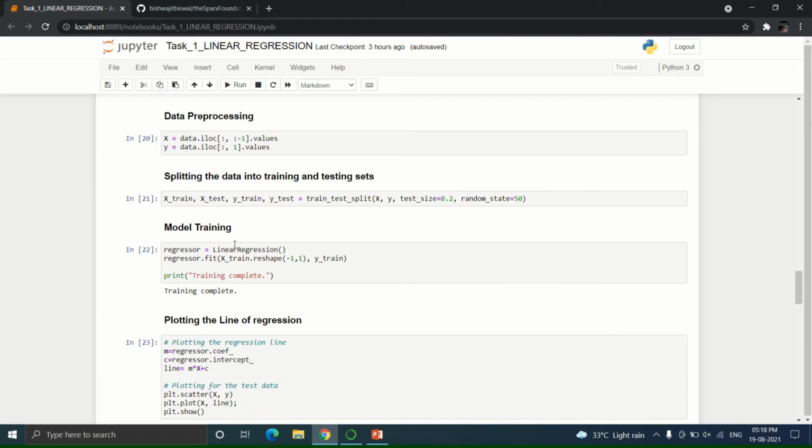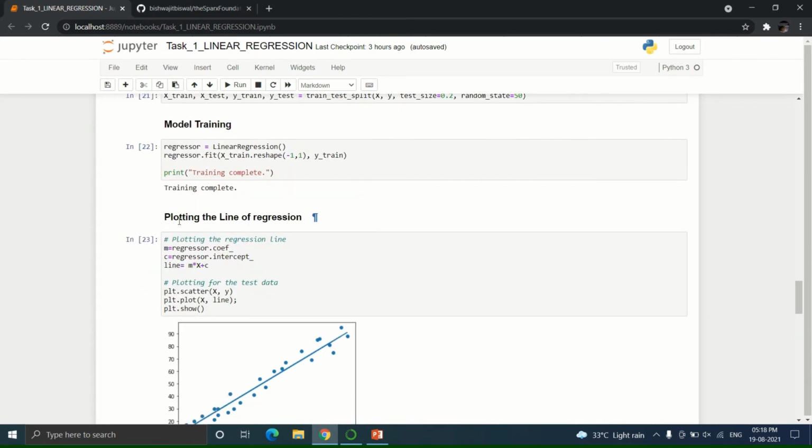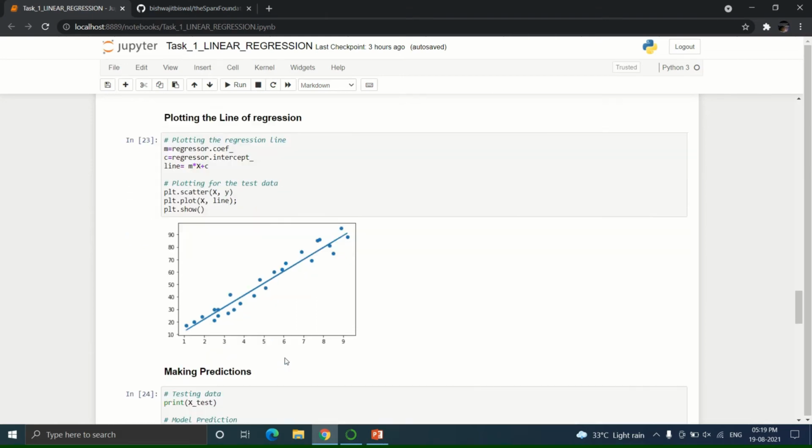Now here I train the algorithm. Since our model is trained, now it's time to visualize the best fit line of regression. Now I am plotting the line of regression. In linear regression, scikit-learn finds the slope and the intercept of the line. But in this case, scikit-learn finds the line in which the difference between predicted values of the line and actual values of the points is minimum, as you can see in the graph.